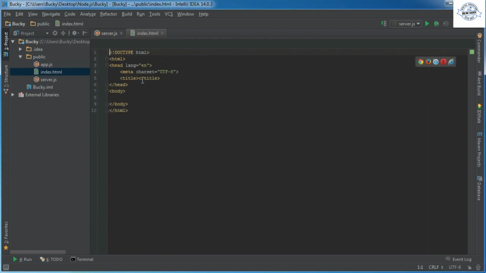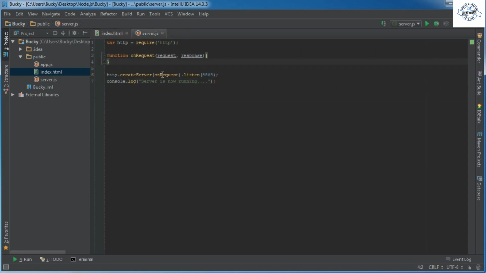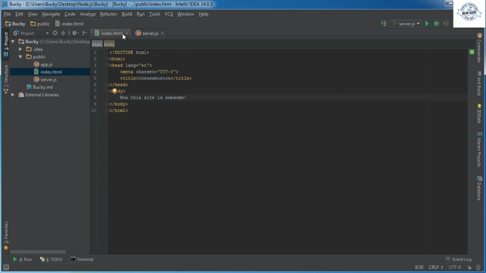Now the cool thing about IntelliJ is it gives you a template by default. So let's just create something simple. I'll give it a title of the New Boston, and in the body I'll just say, wow, this site is awesome. Alright, so that's probably going to be pretty boring, but whatever. For some reason, I like to have my HTML files on the left and my JavaScript files on the right. So now, whenever they connect to the server, we want to send them back this HTML file.